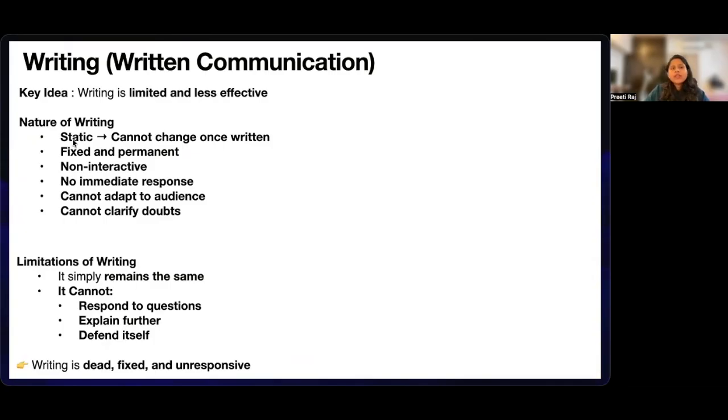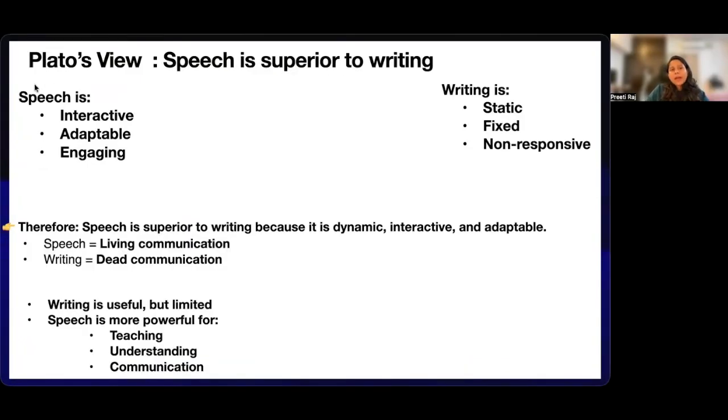According to Plato, writing is limited. Why? Because writing is fixed, static, silent, and not at all interactive. Once something is written, it remains the same forever. So writing cannot answer your questions, it cannot defend itself, it cannot clarify misunderstanding. That is why Plato thinks writing is weak, because Socrates, the character, says that writing only appears wise but cannot truly teach like living speeches.